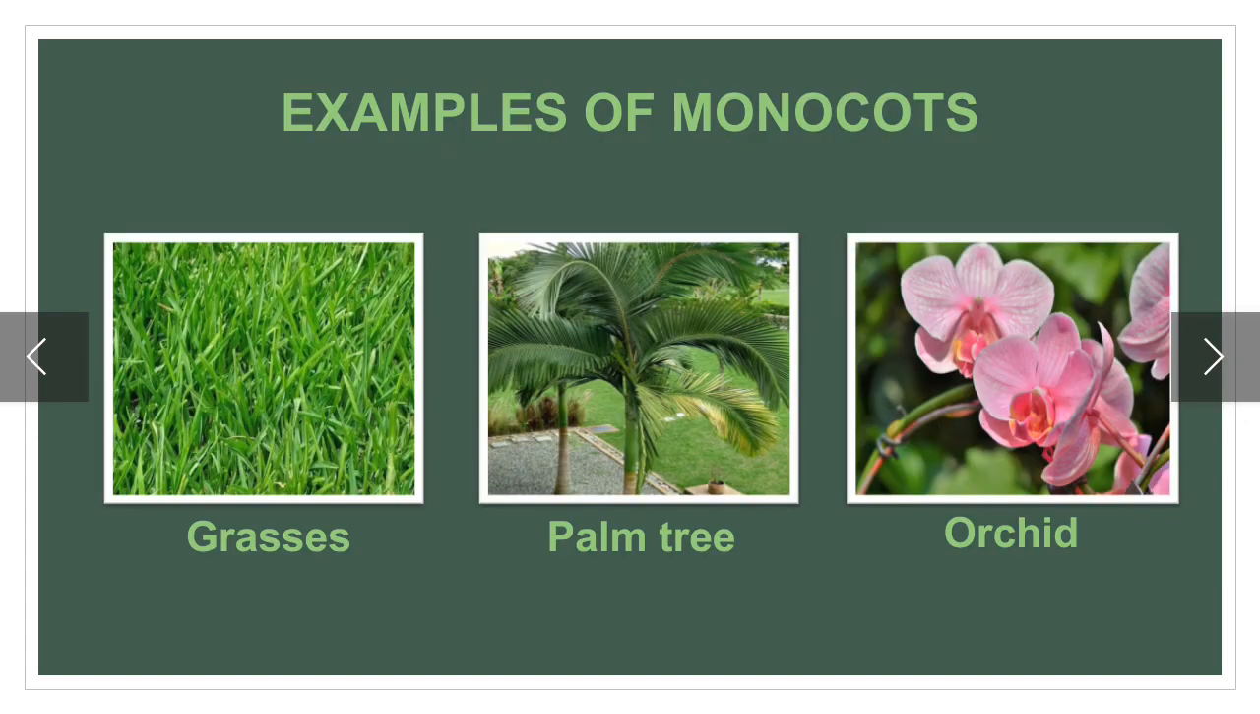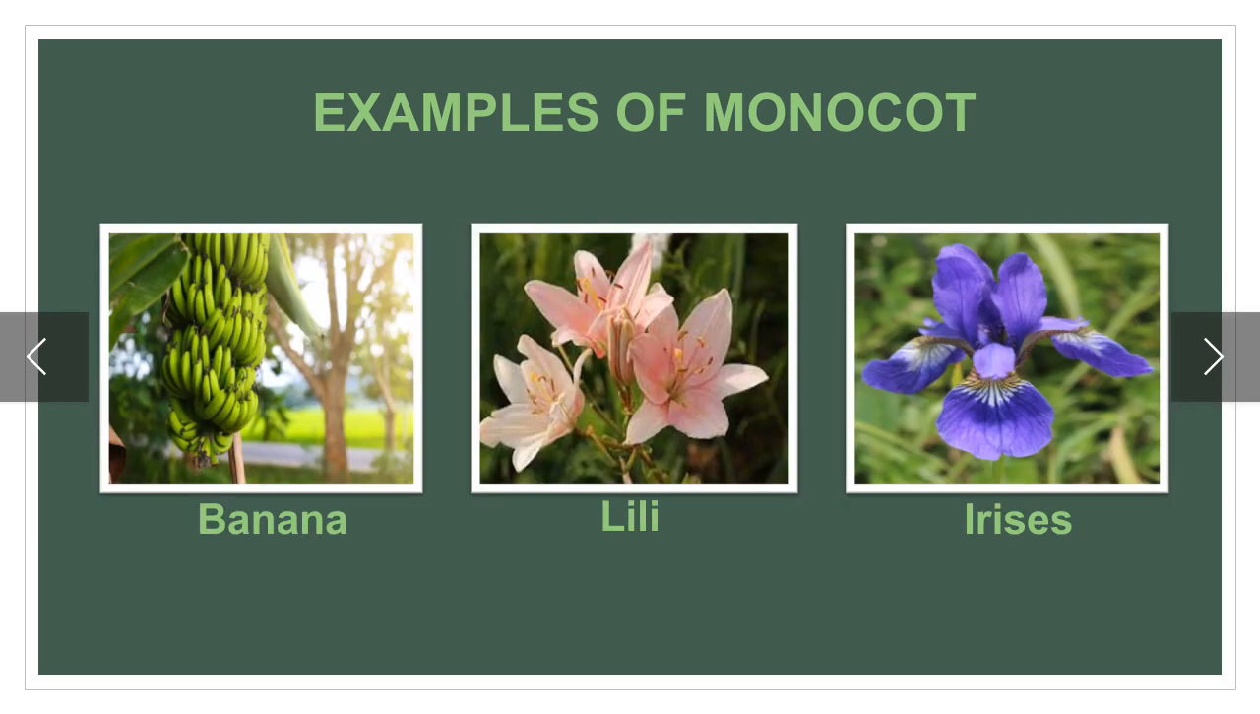Examples of monocot. There are some examples of monocot: grasses, palm tree, orchids, banana, lily.